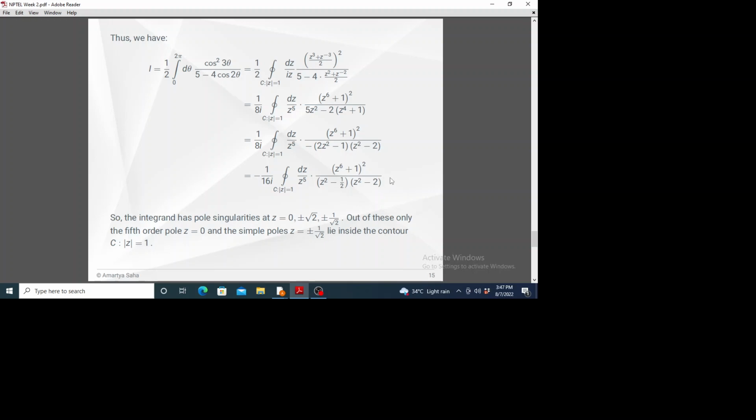So now again the standard stuff begins. So given this contour, the unit circle, we have to locate the poles, whether they are inside or outside the contour. So we see where the singularities are. Of course the numerator is again an entire function because it's a polynomial in z, but the denominator has some zeros, so that is where the integrand is singular. So where are the denominator zeros?